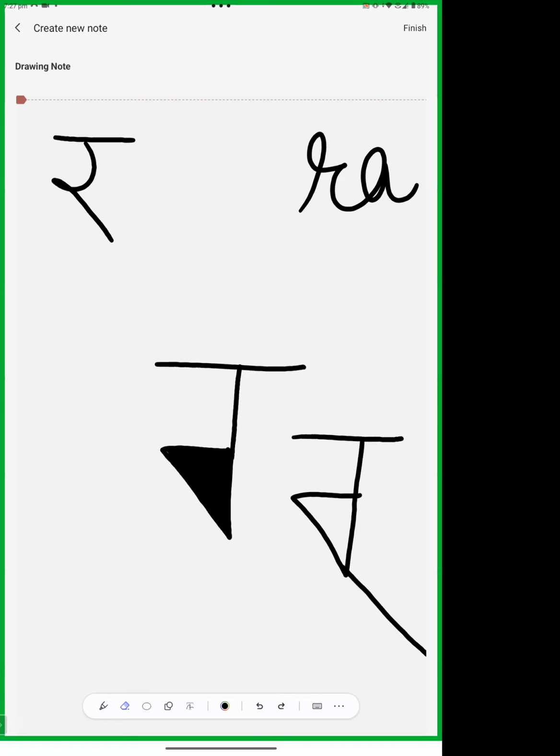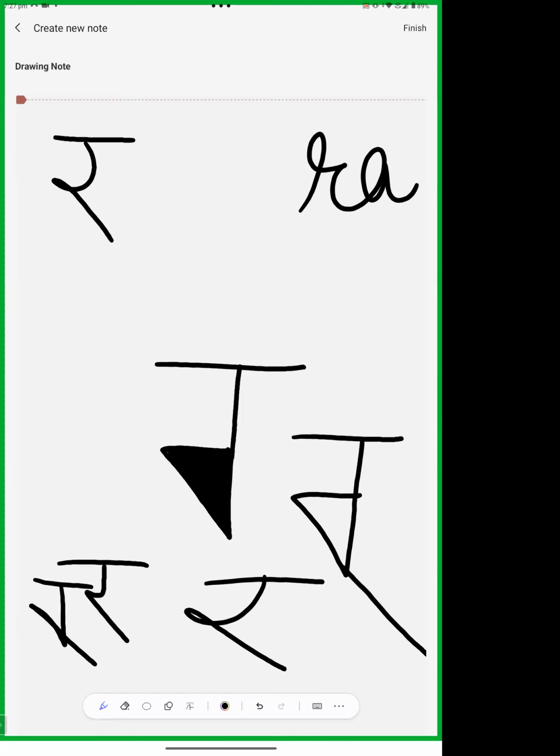Now we are making some curves and it goes like this. In today's Devanagari, some students have the habit that they just write angular letters. Then they make Ra like this. So now we can understand these things.